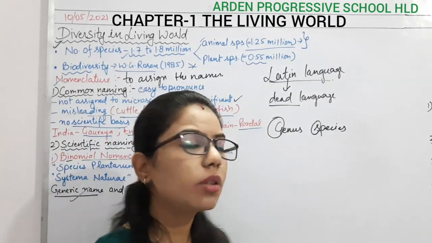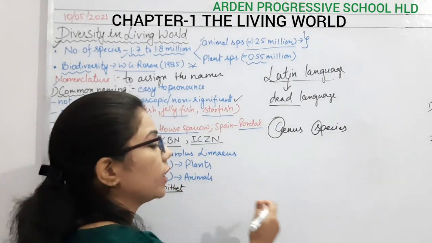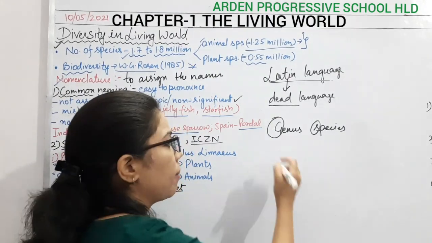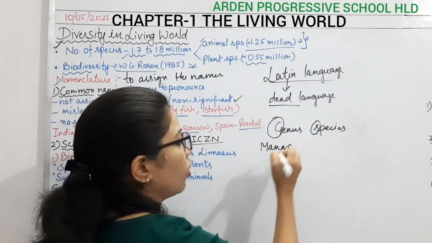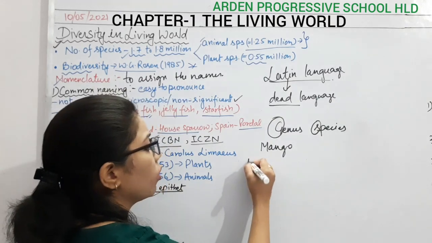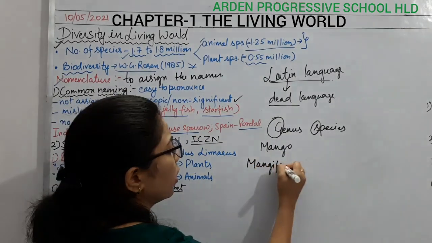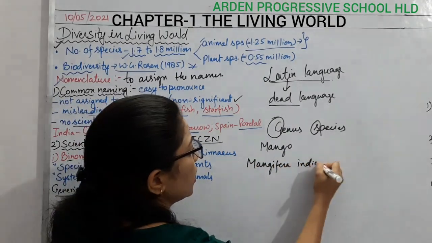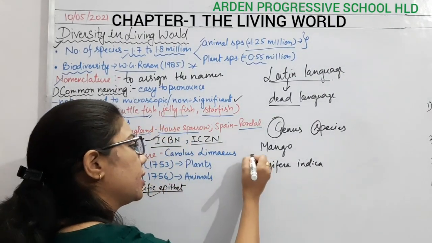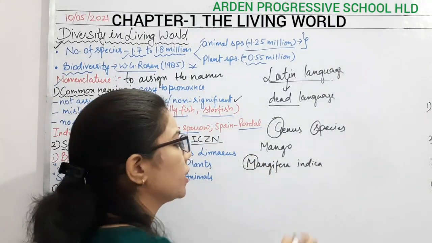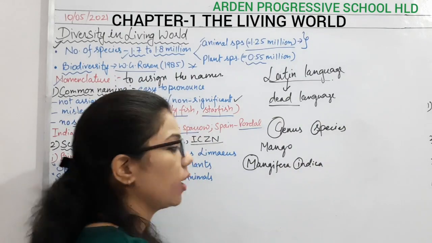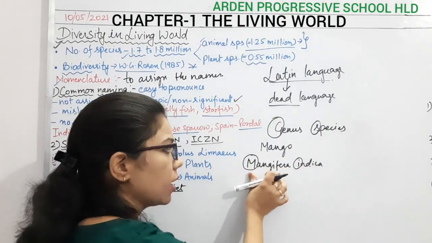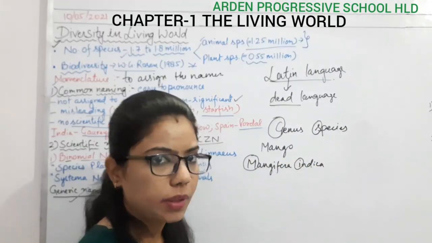Okay, this is the rule. For example, if I take the example of mango, we all know what the scientific name of mango is: Mangifera indica. You can see that M is capital and i is small. Mangifera represents the genus. Indica represents the species.